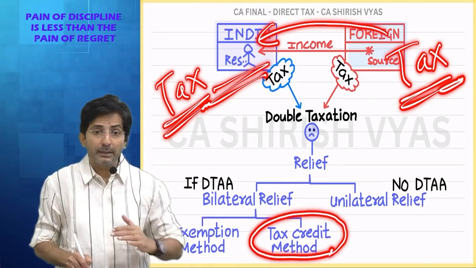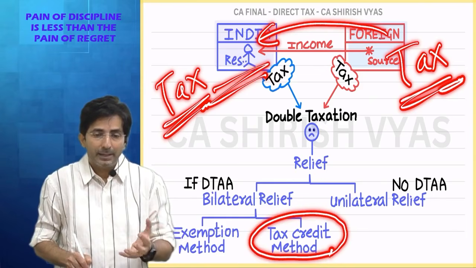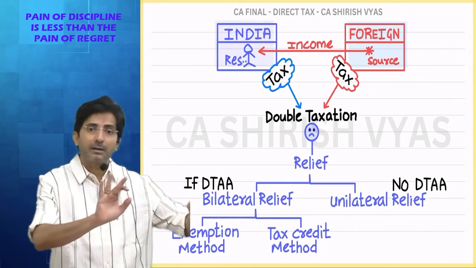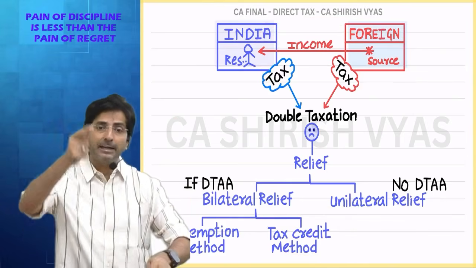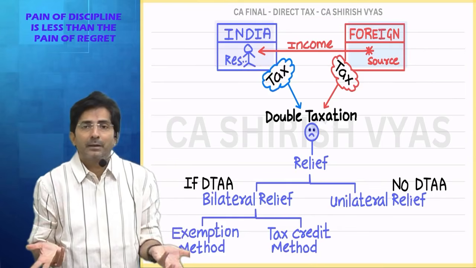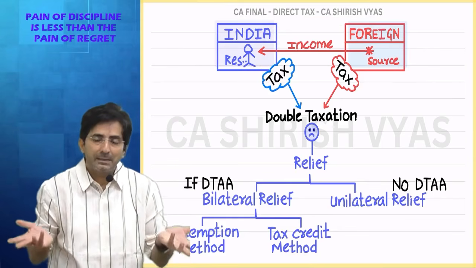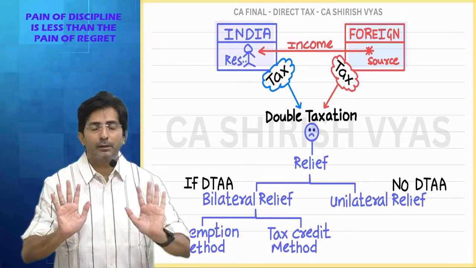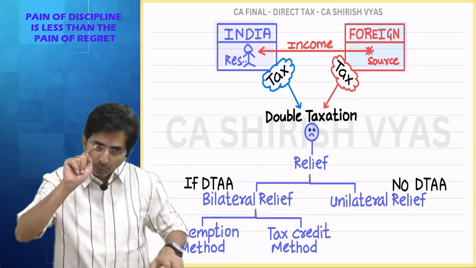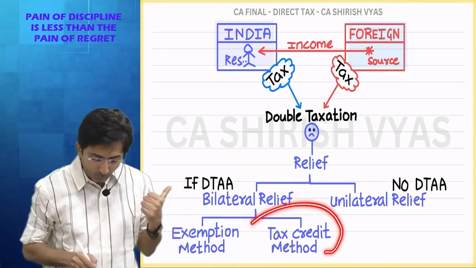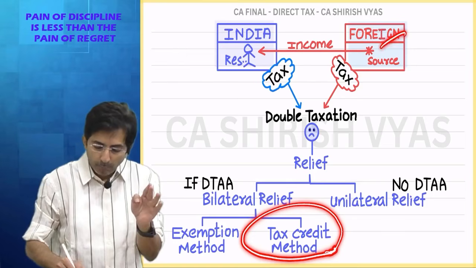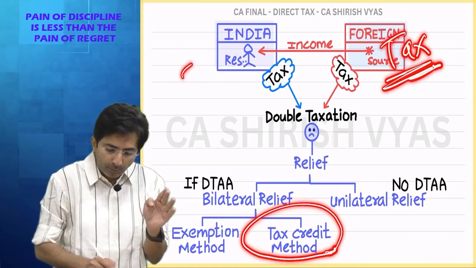This is working in the form of TDS. Like, you know, in TDS also what happens? Sometimes on your income, TDS has been cut. But still, you take that income in the computation. But eventually what we do? After you add surcharge, health and education cess, at the end, whatever TDS is deducted, that much credit you get. So that way, this method operates. Means in the tax credit method, both the countries are going to tax me.